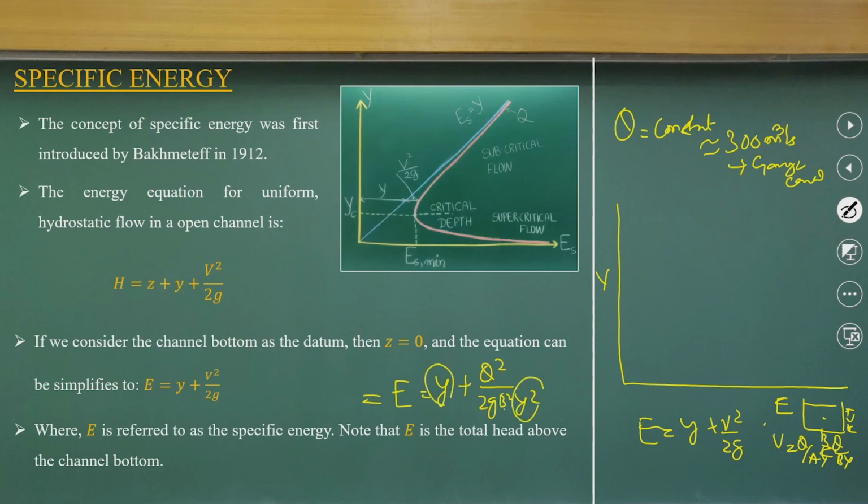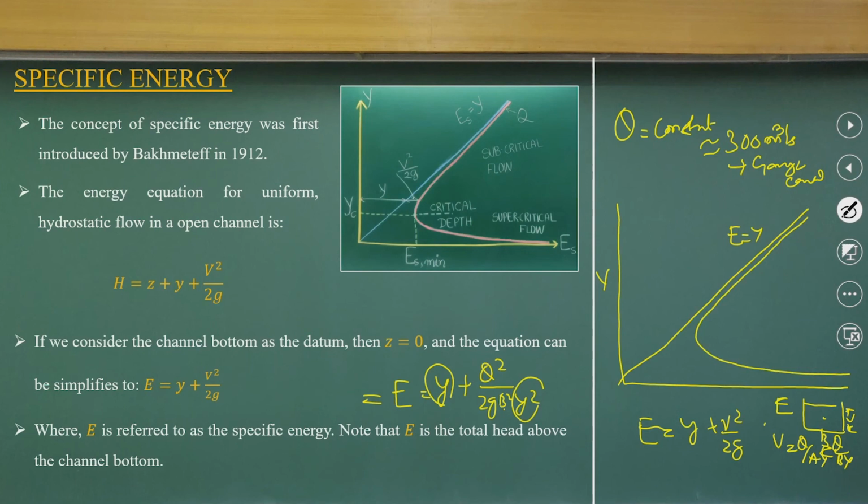If you plot it, this is the E equal to y line, a 1:1 line, and if you draw this curve, please practice this curve, you will get it like this. This is the nature of the curve.